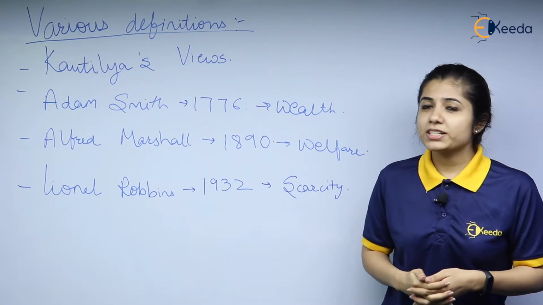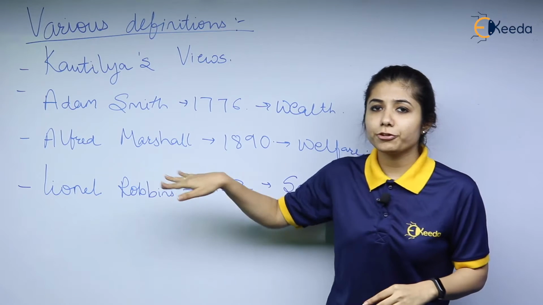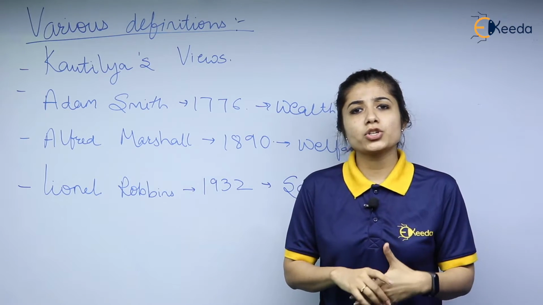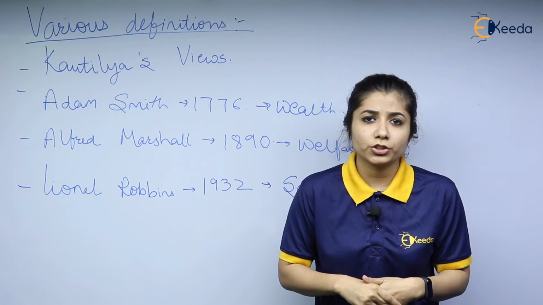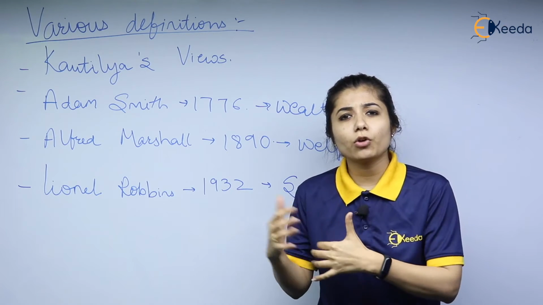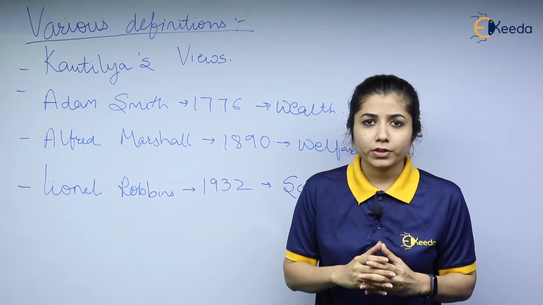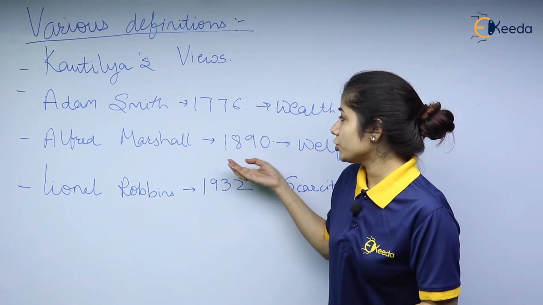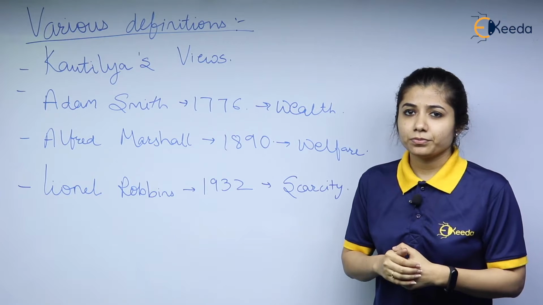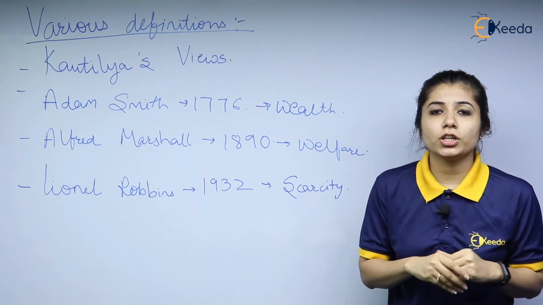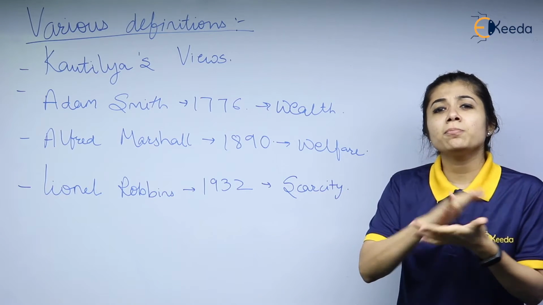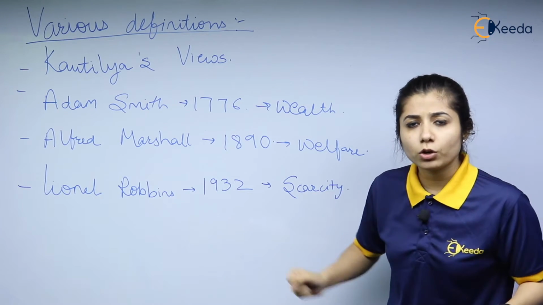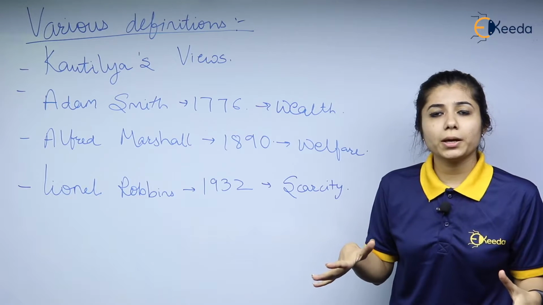The next economist that we are going to deal with is Alfred Marshall. Alfred Marshall is a person who is concerned with the welfare-oriented definition. He thought about the welfare of the people in the society. Alfred Marshall gave his definition in the year 1890. He gave his definition in the book Principles of Economics. Basically, he was concerned about the welfare of the people living in the empire.